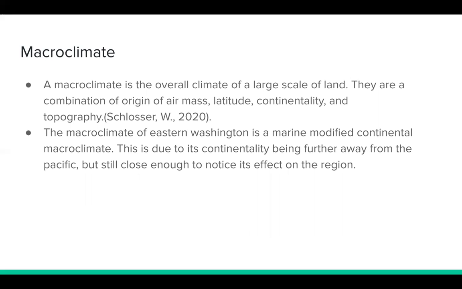Crossing western to eastern Washington State also means crossing from a marine macroclimate to a marine modified continental macroclimate. This is because of the continentality increasing as you move further away from the Pacific. The land is still affected by the ocean because of the marine polar air mass moving over it. However, it is not close enough to the ocean to be considered a marine macroclimate.